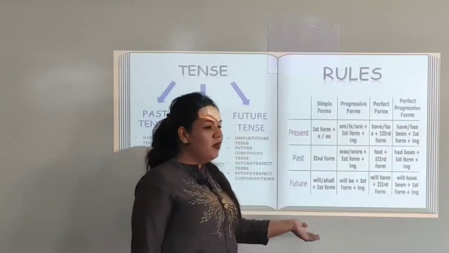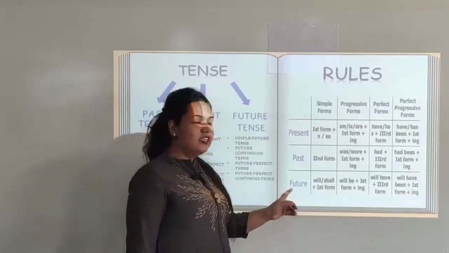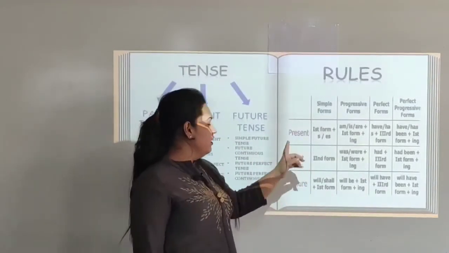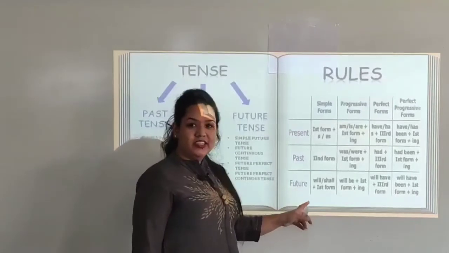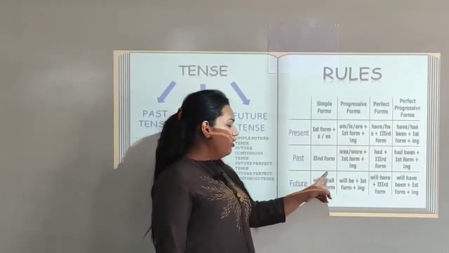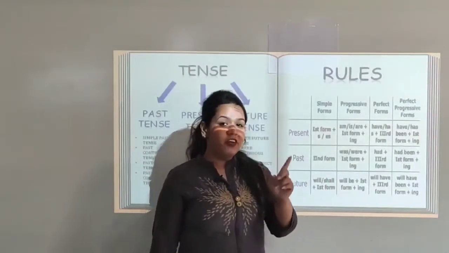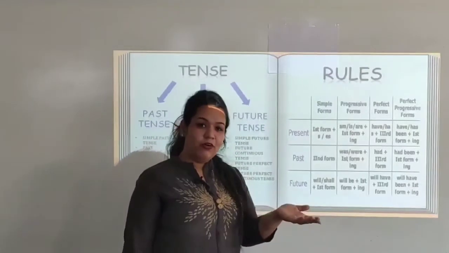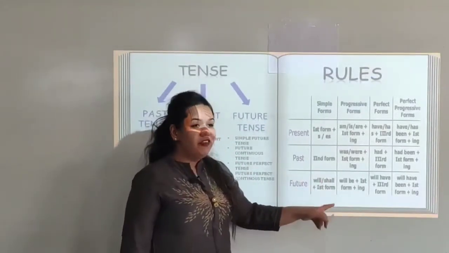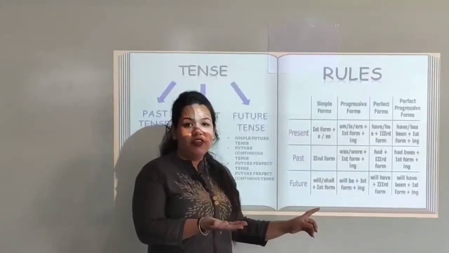Now let us come to the future part of this. So the rule for future tense, let us start with the first one, simple future tense. So for simple future tense the rule says either will or shall plus first form of the verb. Remember, it is the first form, that means the base form of the verb. We will dance at the competition. So dance is the base form of the verb.